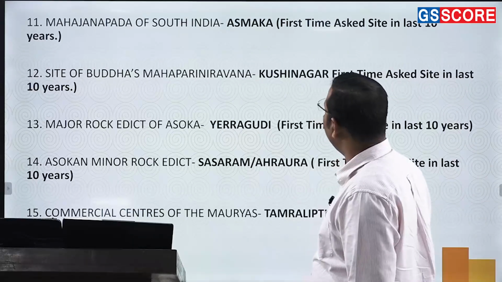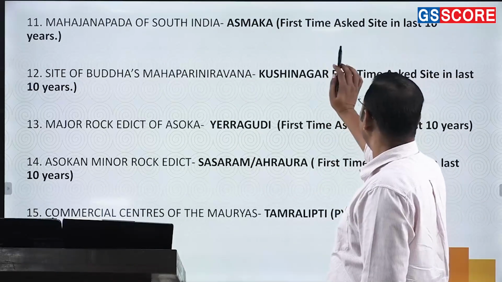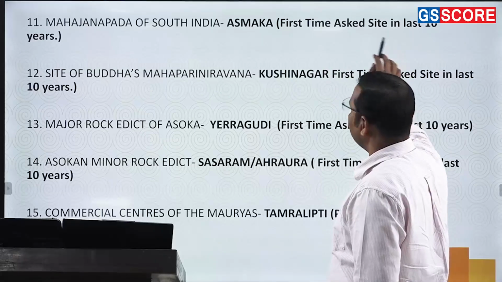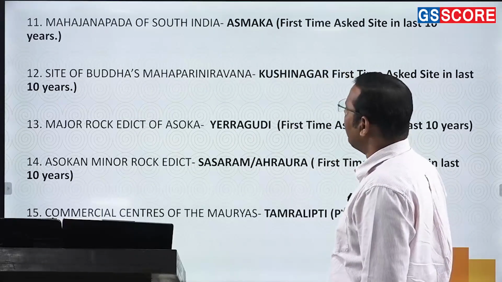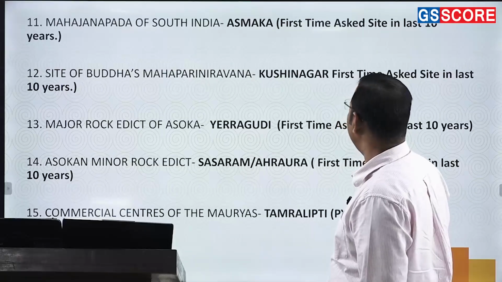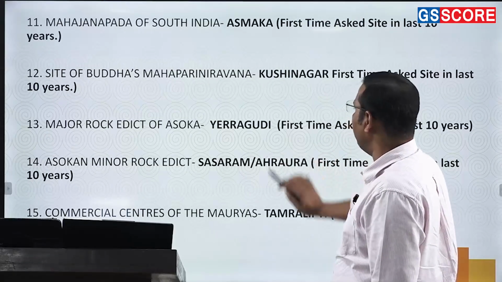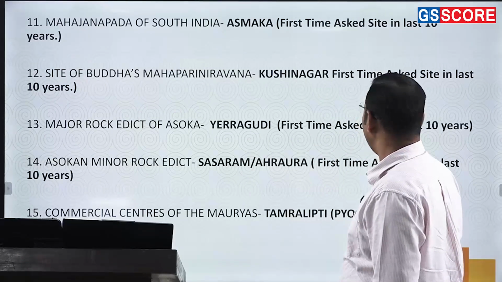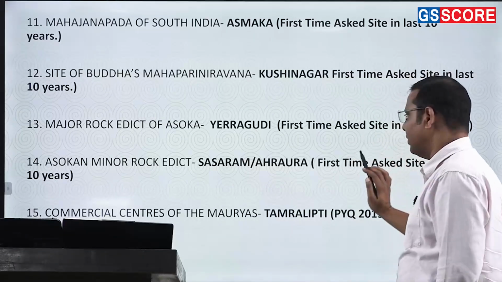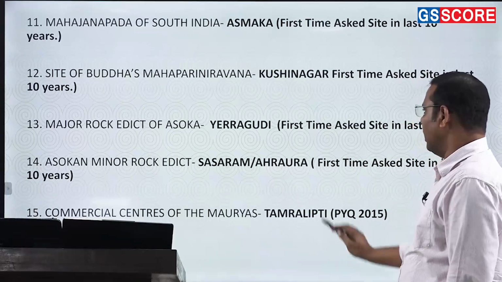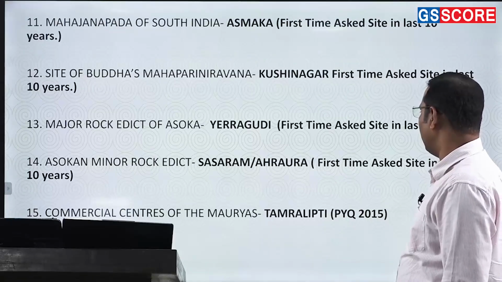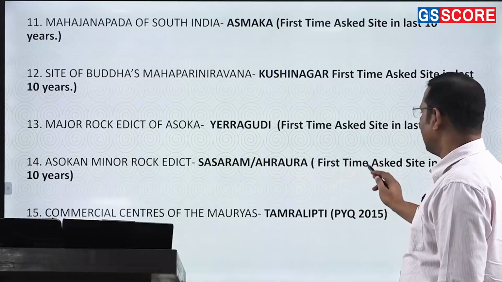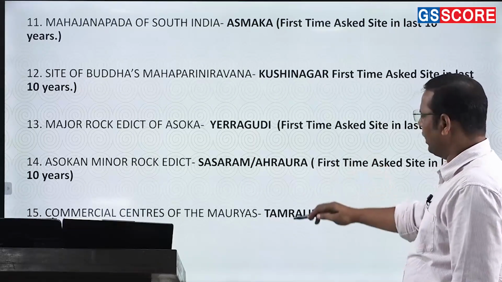Okay, Mahajanpada of South India, it's a very simple site, right? First time asked in the last 10 years, but yet I can say it was very much doable. Then the site of Buddha's Mahaparinirvana, very simple. Major rock edicts of Asoka, that is Yeragudi, though it has been asked for the first time, was quite a doable site. Asokan minor rock edicts, that's Sasaram or Arara, okay? Though it has also been asked for the first time, I think it was doable.